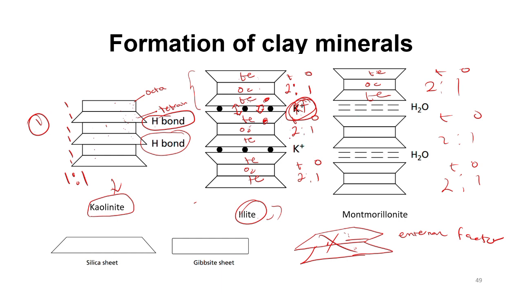But in situations where cations are absent, water aids in this process. That happens in the case of the montmorillonite. It lacks cations, so water aids in joining the tetrahedral sheets. So this is the difference between the illite and the montmorillonite. Although they are all formed with higher proportions of tetrahedra to octahedra, in the illite a metallic ion aids in the bond formation of the tetrahedral sheet, and in the montmorillonite, water aids in the formation.